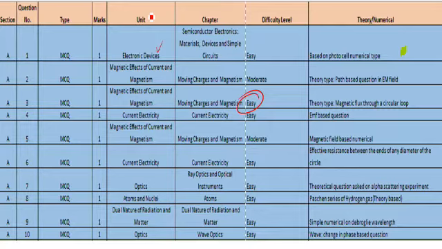Then question number 6 was based on effective resistance. Again, it was an easy question. Then question numbers 7, 8, 9, 10 were easy questions, asked from the alpha scattering experiment, then a simple numerical based on de Broglie wavelength, and a wave optics based question in which I think phase was given. So it was again an easy question. Basically, MCQs were easy.